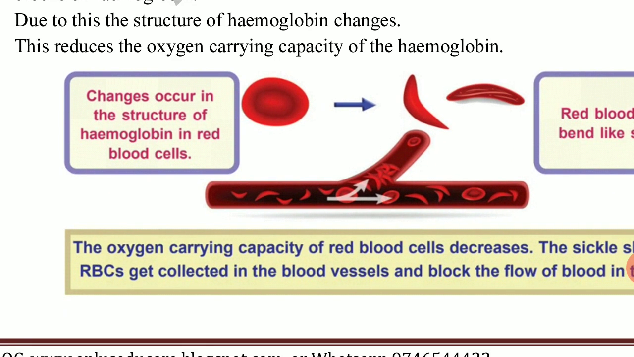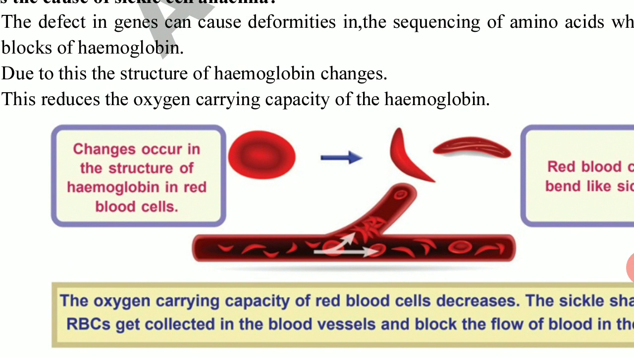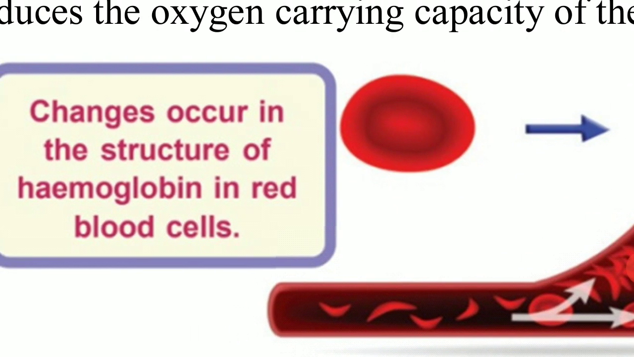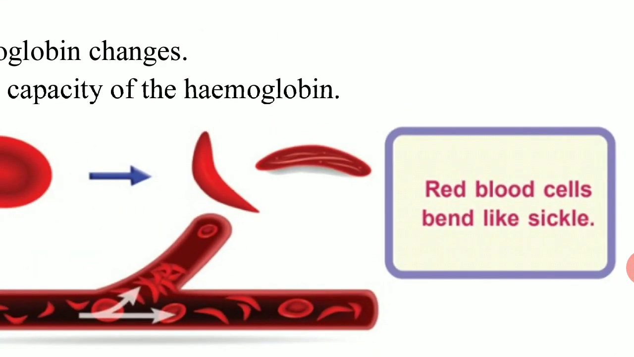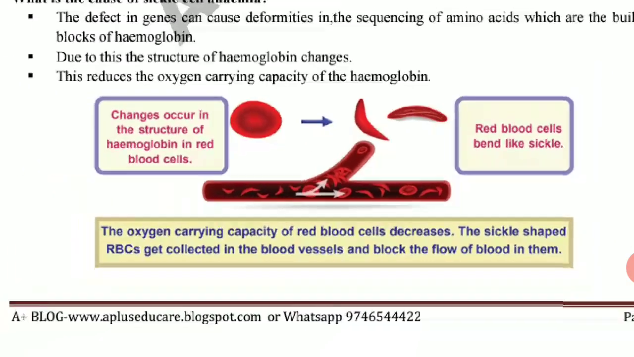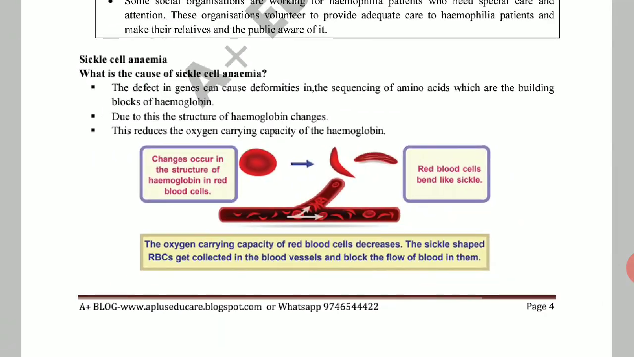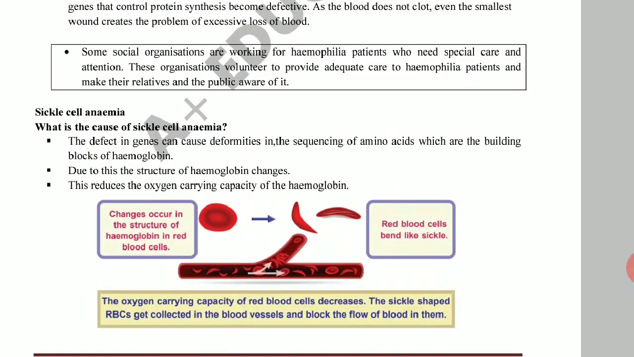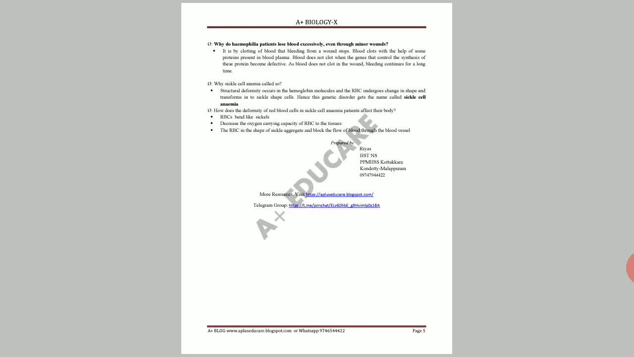You can see the figure here. This is the hemoglobin, then the shape changes to sickle shape. That is why it is called sickle cell anemia, bent like a sickle. Sickle, അരിവാൾ. And thus it reduces the oxygen carrying capacity. Once oxygen carrying capacity is reduced, the patient will be weak.